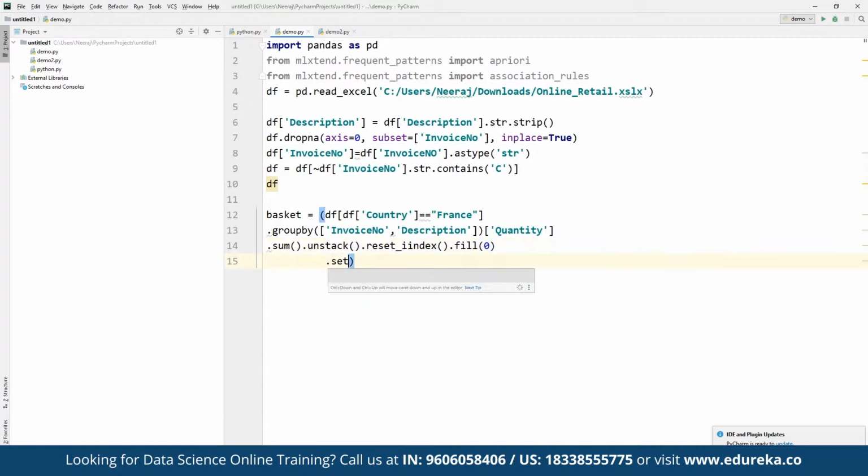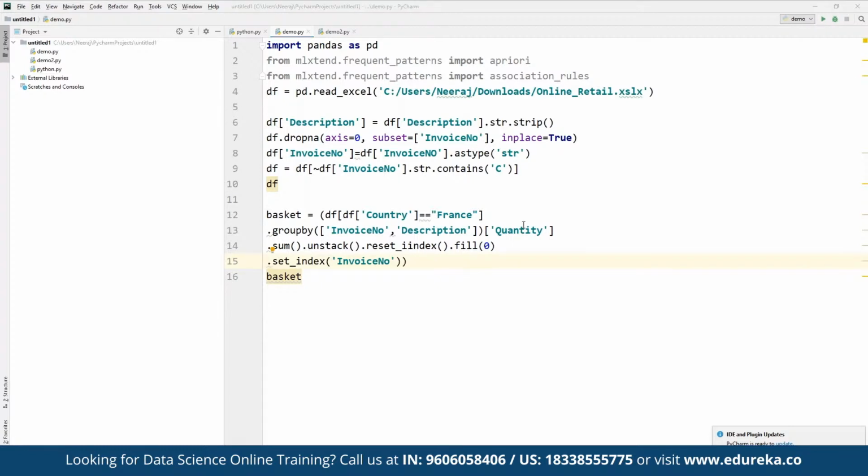And then we can use set underscore index, where we can define the invoice number. So here we have invoice number defined. And then we can define this for a basket.